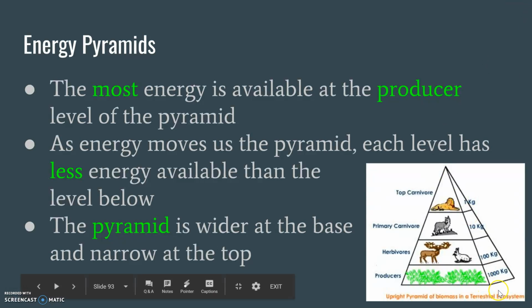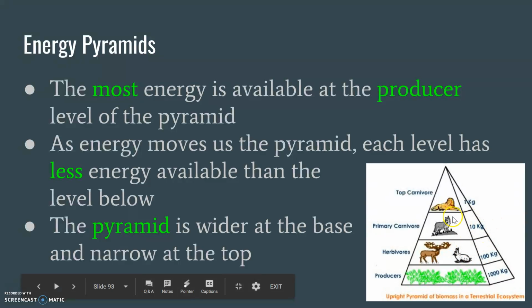So in this picture, we're starting with 1,000 kilograms. Whoa, throw it back. 1,000 kilograms of energy. Notice here, as we move up, we lost a lot of energy actually because they had to charge tax. The plants couldn't get rid of all their energy. They had to keep some of it. So they charged 900 tax. They only passed on 100. Well, let's look here. So 100 kilograms.